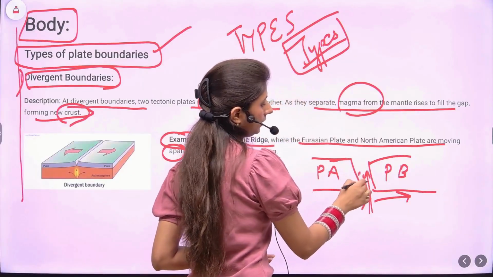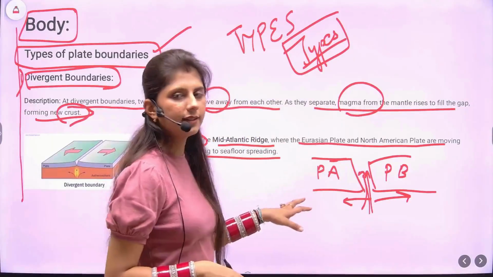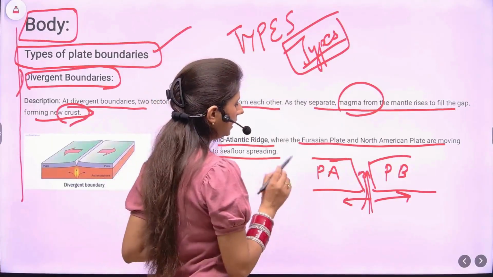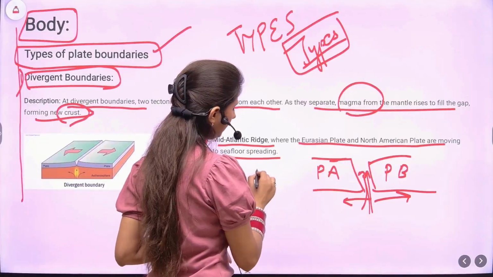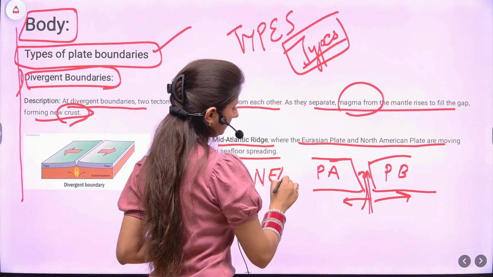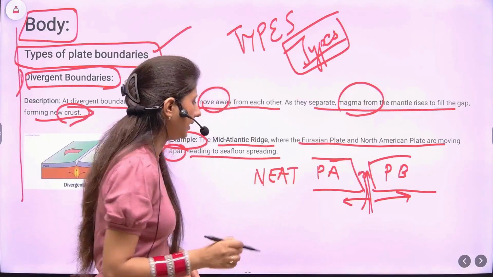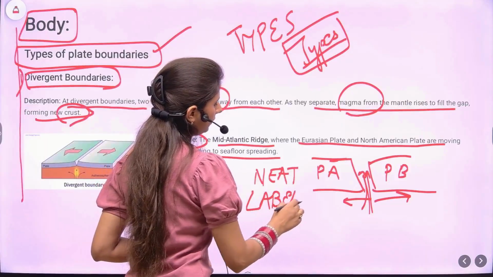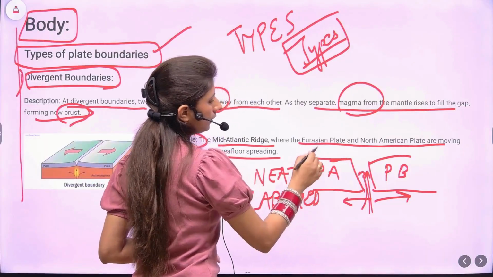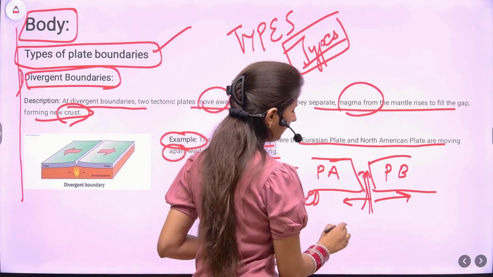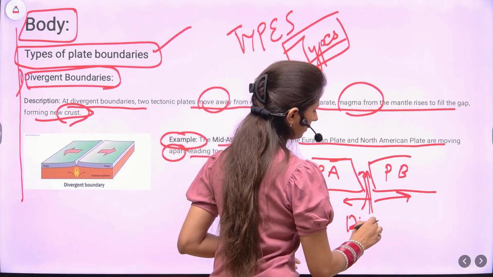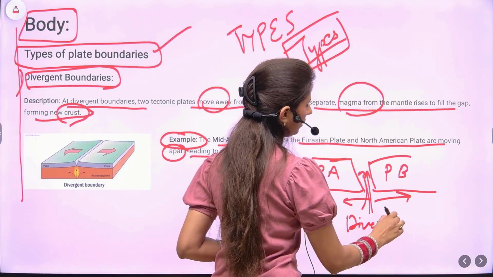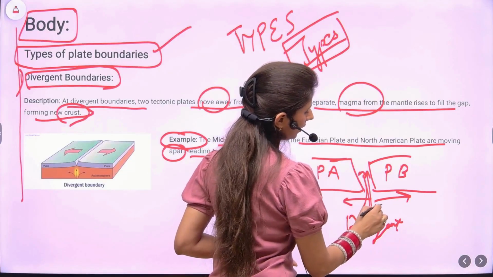Now what is important here? See, if you have drawn this diagram clearly, then two things are important. First, this needs to be neat. Second, it needs to be labeled. Do not just draw and skip the labeling. Label it like divergent plate boundary. Okay. Here you need to write magma.